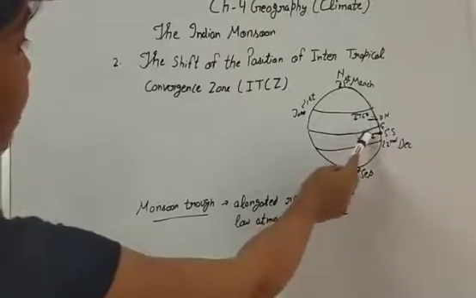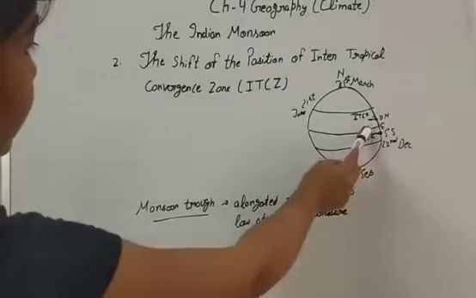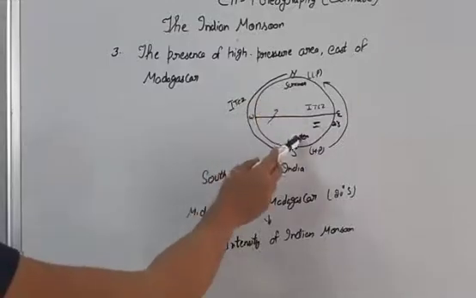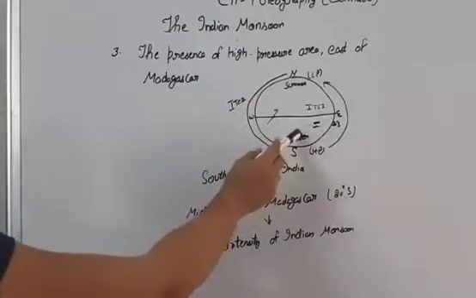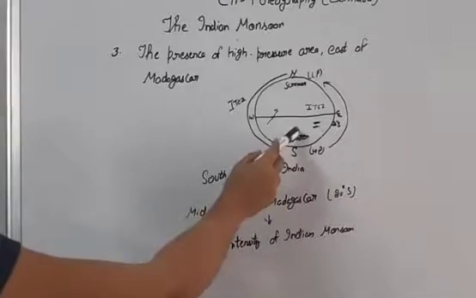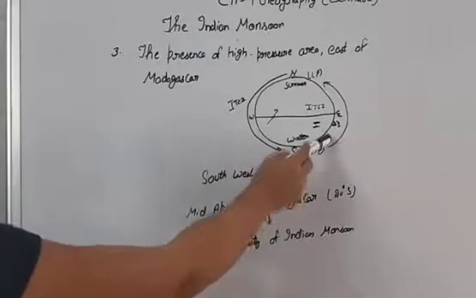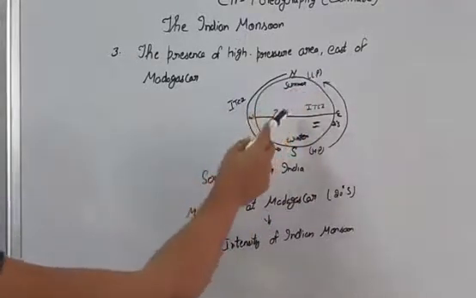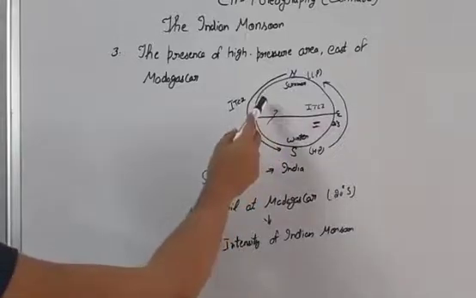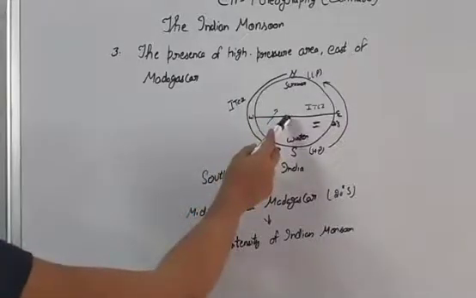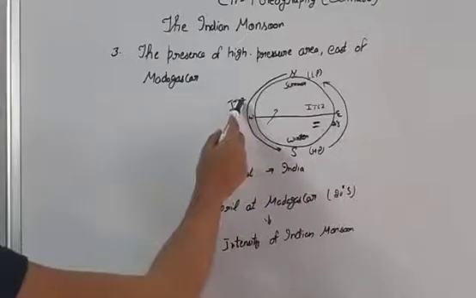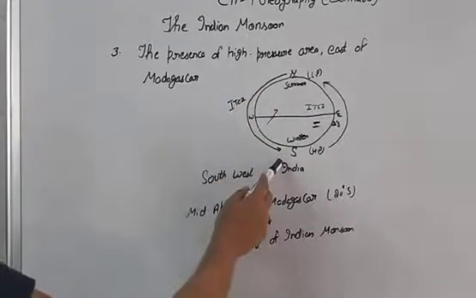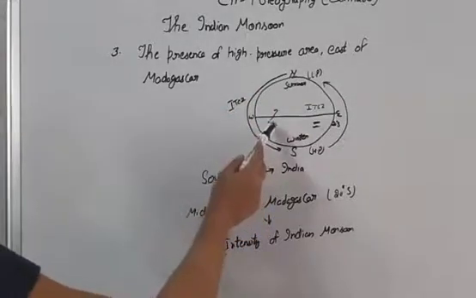Intertropical Convergence Zone means the shifting of the pressure area towards the equator. We know that when it is summer in the northern hemisphere, it is winter in the southern hemisphere. So in the southern part, temperature is low and pressure is high, and high pressure winds start moving towards the northern hemisphere. Generally they can't cross the region of the ITCZ, where the winds converge. Because of the shifting of the ITCZ over India, the winds move from the southern to the northern hemisphere, and they are responsible for bringing rain in India.